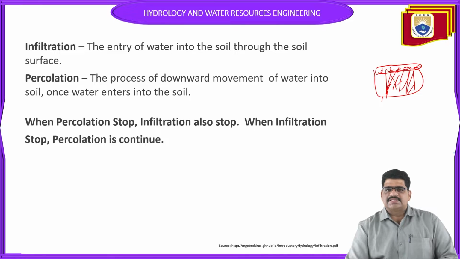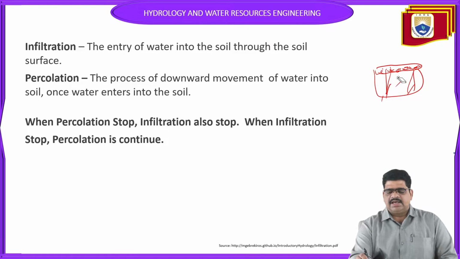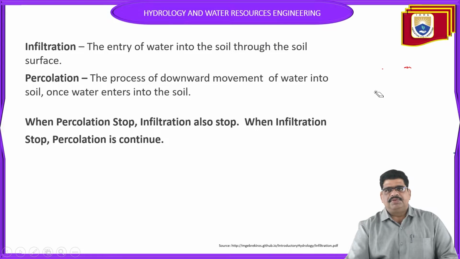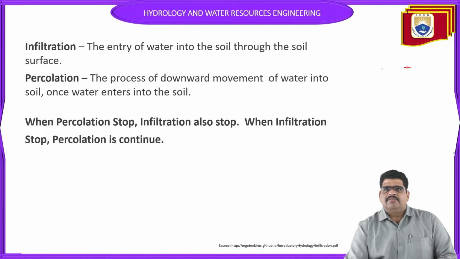There is a relation here: when percolation stops, infiltration also stops, and when infiltration stops, percolation continues. We should understand that when percolation stops, infiltration also stops.